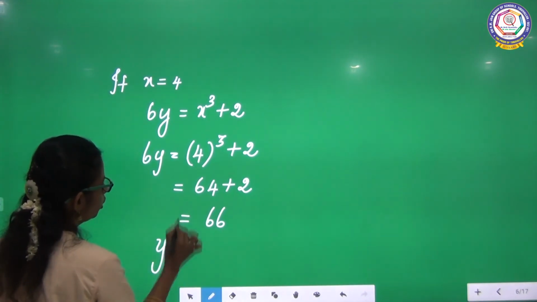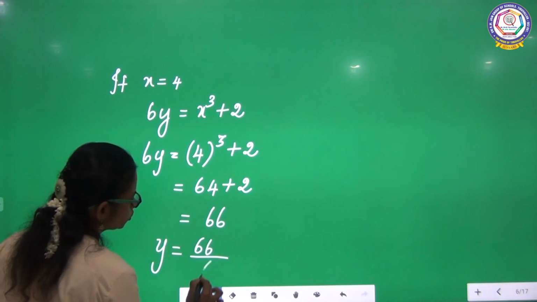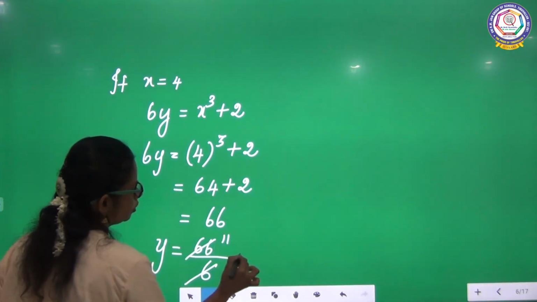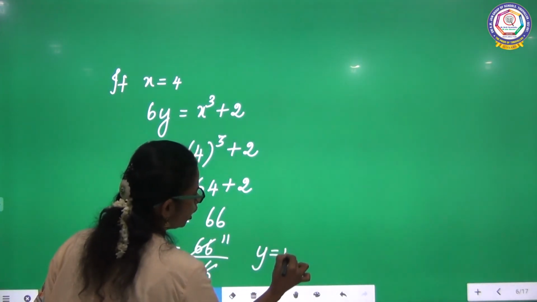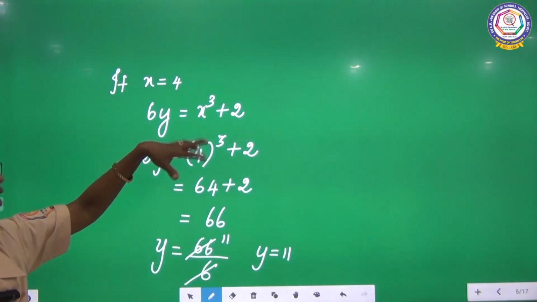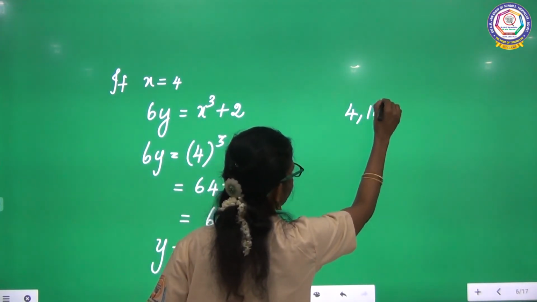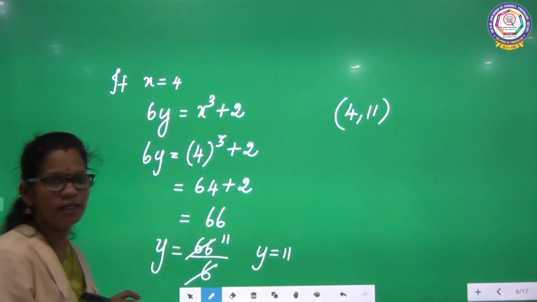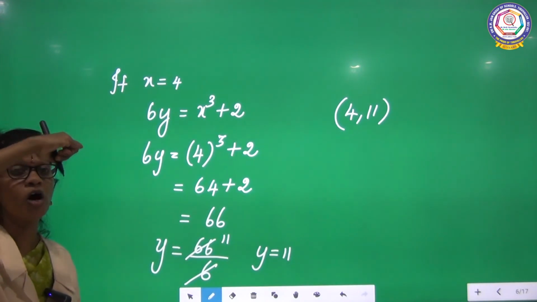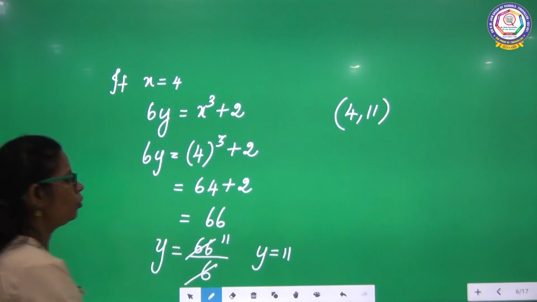Y equal to 66 divided by 6, equal to 11. What are the coordinates? 4, 11. This point is located on the curve.